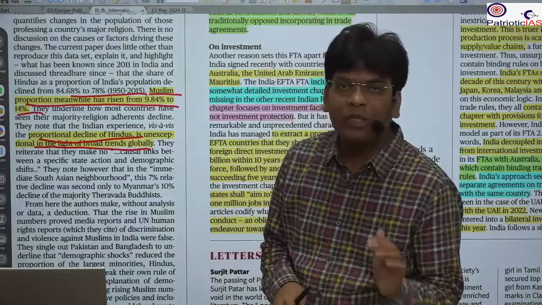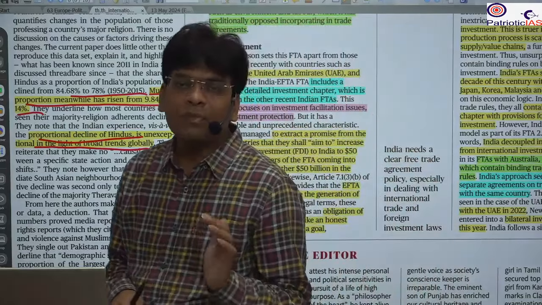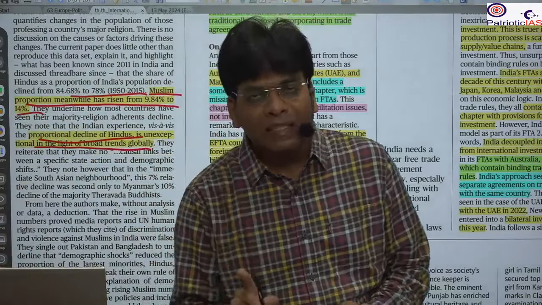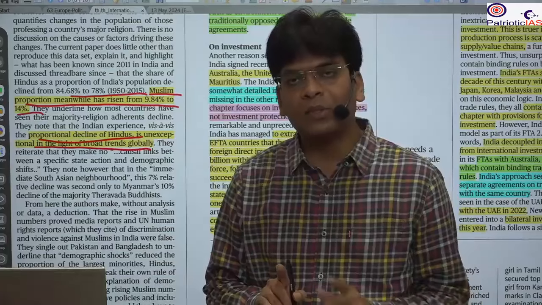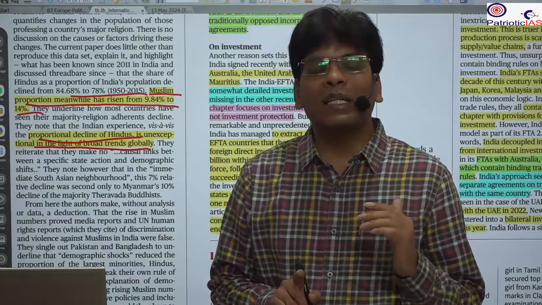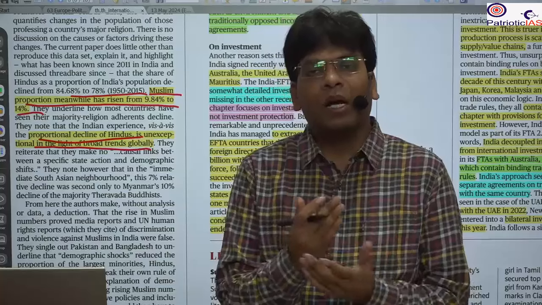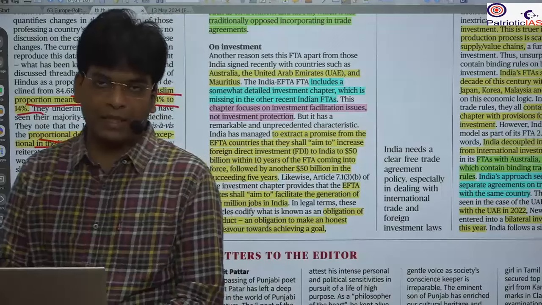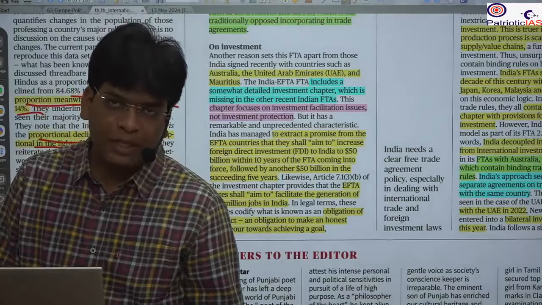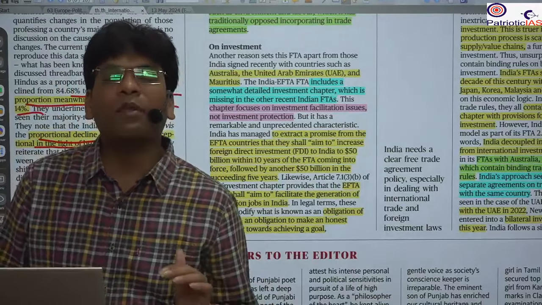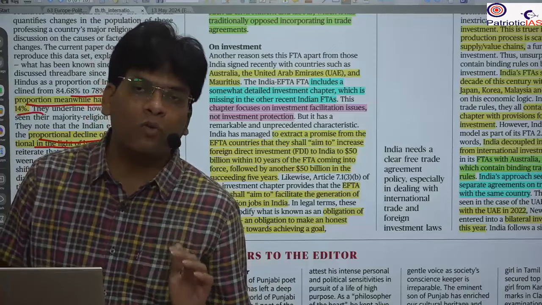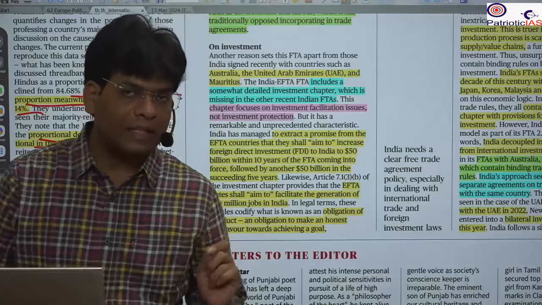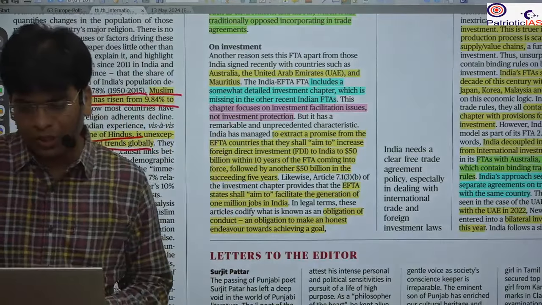We saw that in Kerala, the Muslims have a lower fertility rate as compared to the Hindus in UP and Bihar, because the literacy rate of the people in Kerala, despite being Hindu, Muslim or Christian, is high, and that's why they are more educated. They are going for better family planning as compared to the people in UP and Bihar. Despite being Hindus, they do not have better literacy, and that's why they do not go for better family planning, and that's why the fertility rate is high. So this is all from this news article.